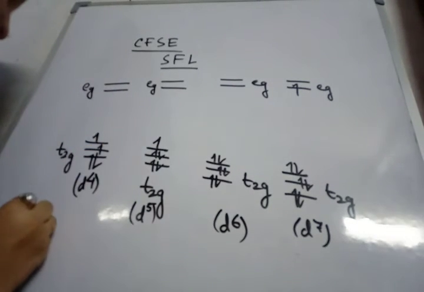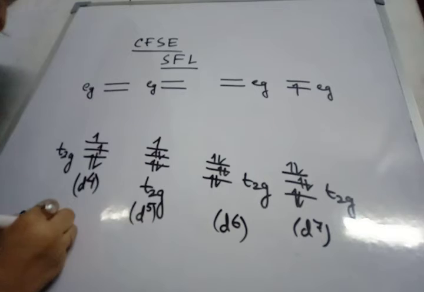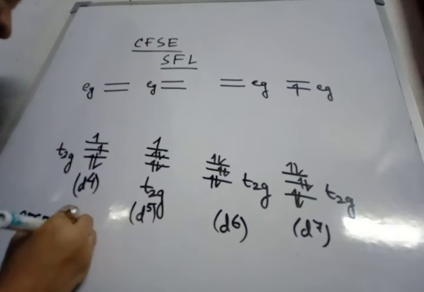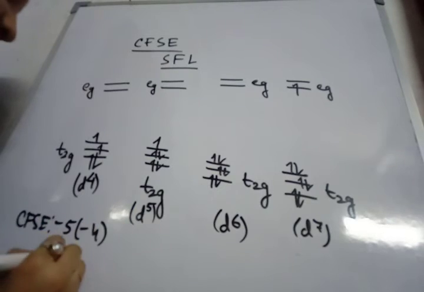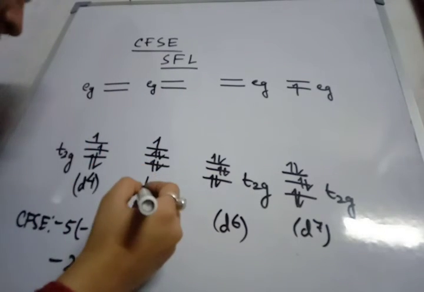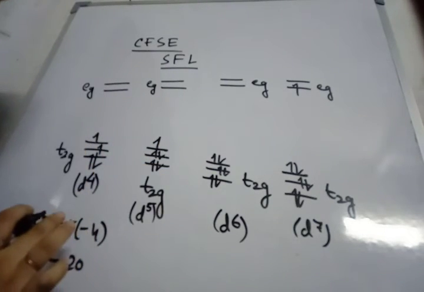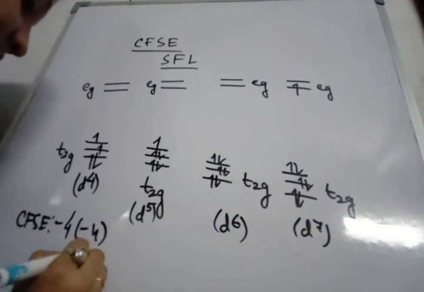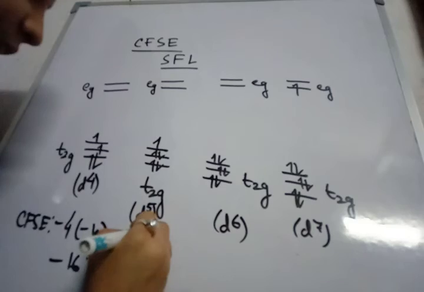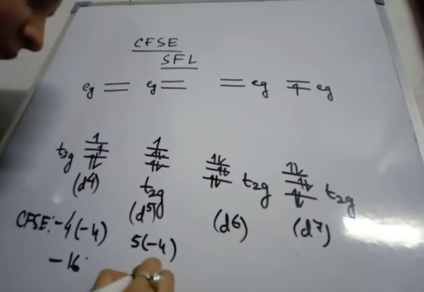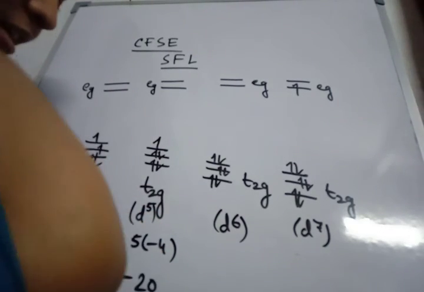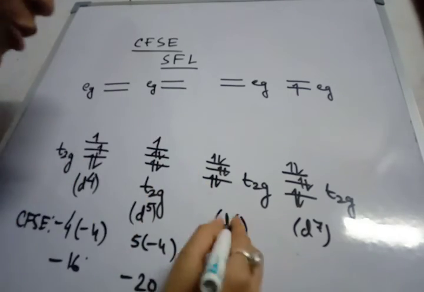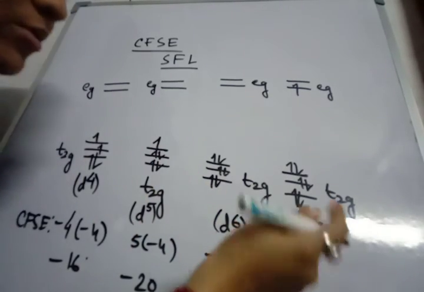Next, the CFSE value calculation is the same as before. For d4, 4 electrons in t2g, that is -16 Dq. For d5, 5 electrons, so 5 into -4, that is -20 Dq. For d6, 6 into -4, so -24 Dq.